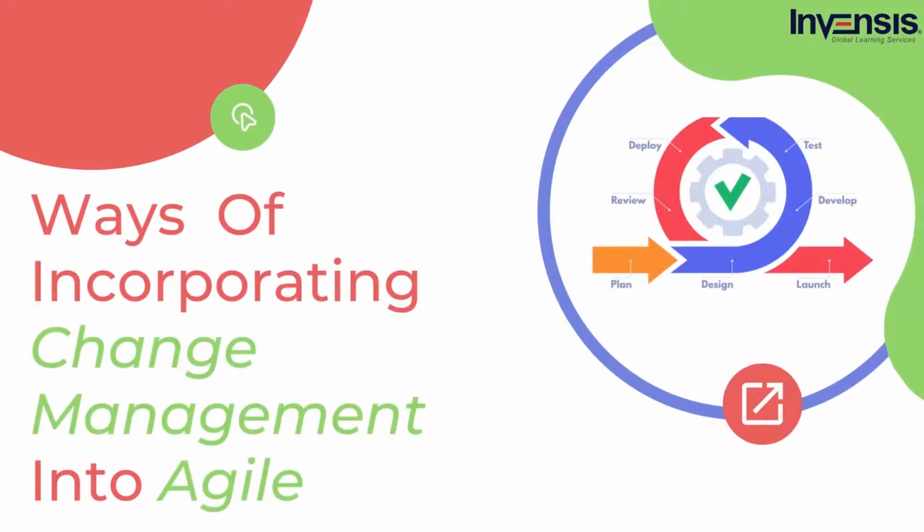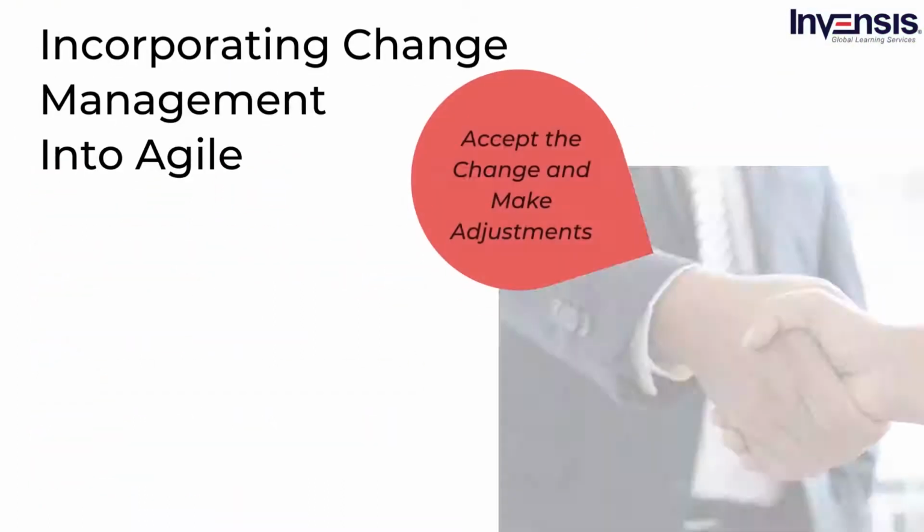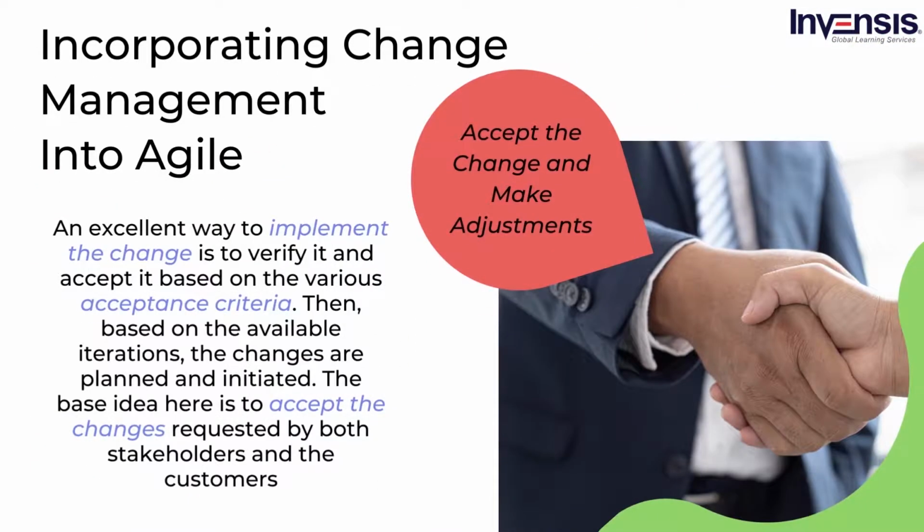Now, let us discuss the various ways in which change management is incorporated into Agile projects. Ways for incorporating change management into Agile. It is simple when we talk theoretically about change management, but implementing the changes in the software project is highly difficult. It is to understand that Agile assists in accepting, implementing, and managing the required changes in the project. Change management is the success of the Agile approach, and it has to be effectively handled to avoid issues and failures in the project. The following are ways to incorporate change management into Agile projects.